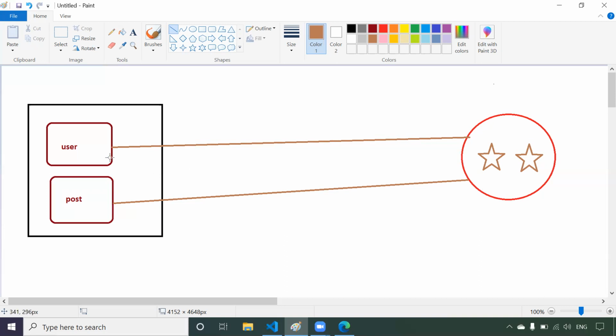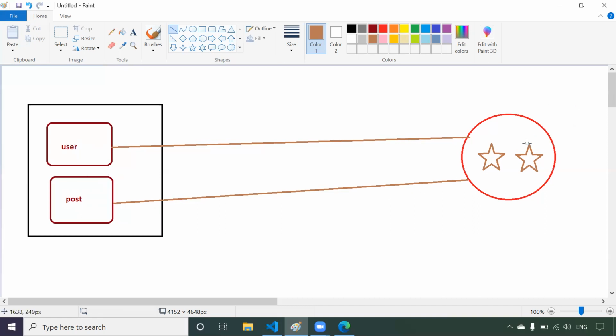So instead of providing it individually to both components, I will be providing it to the app component. So it is available for the app component, which means it will be available for all the children of the app component. The user component and the post component are children of the app component, so for both of them this store is available.